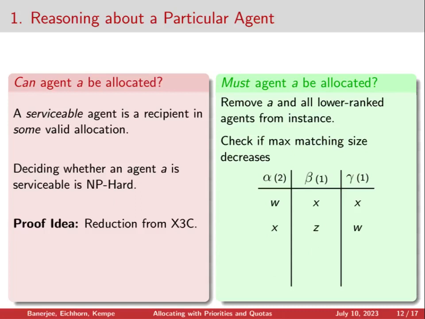And we're left with fewer agents eligible in each category. Now, in this new instance, we again compute a valid allocation. And here we see that the total number of allocated agents went down from 4 to 3. And this certifies to us that the agent A is unanimous. They need to be included in the allocation in order for it to be valid.